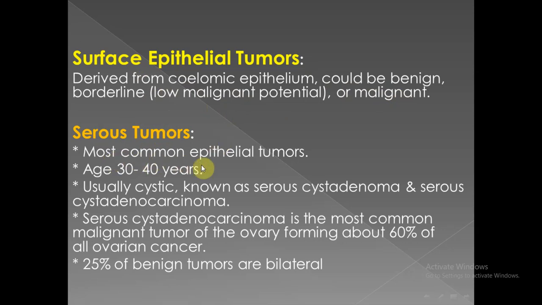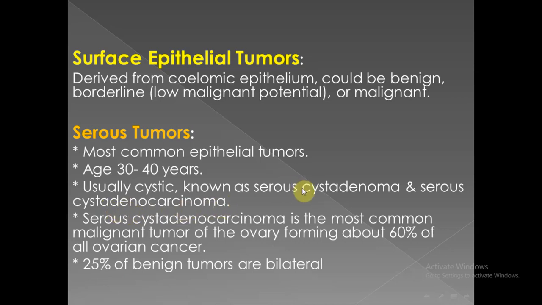Serous tumors are the most common epithelial tumors, with an age of incidence of 30 to 40 years old females, usually cystic and known as serous cystadenoma, or if they are malignant they are called serous cystadenocarcinoma.